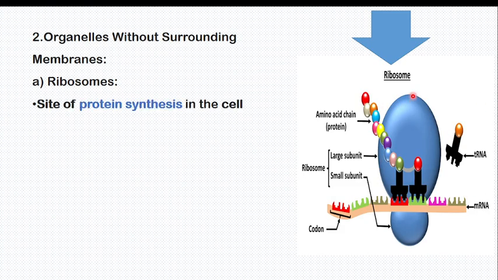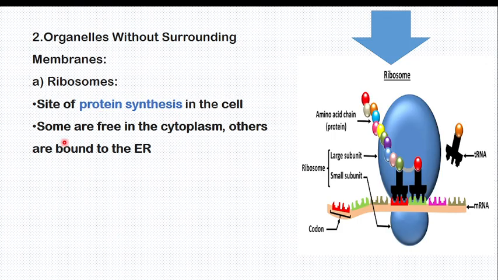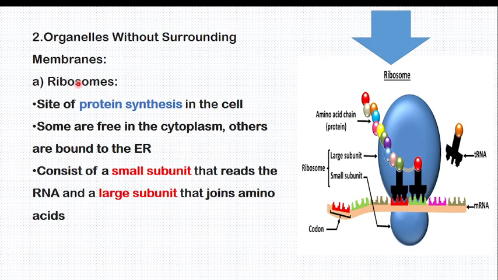Okay, thank you so much. So the ribosome is the seat of protein synthesis in the cell. Some are free in the cytoplasm, as we have seen previously, and others are bound to the endoplasmic reticulum, which is smooth or rough. If there is ribosome, it will be rough endoplasmic reticulum. As I told you, ribosomes have a small subunit which reads RNA, ribonucleic acid, and a large subunit which joins amino acids. So this is the small subunit. It will come and read this messenger RNA.